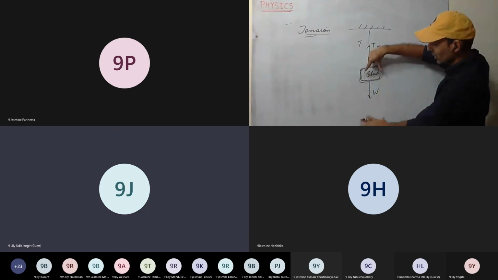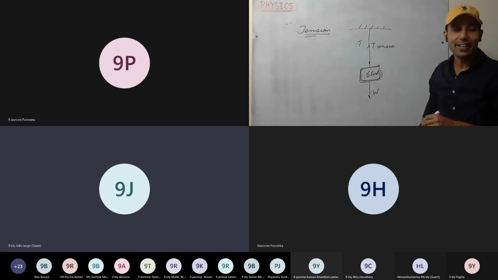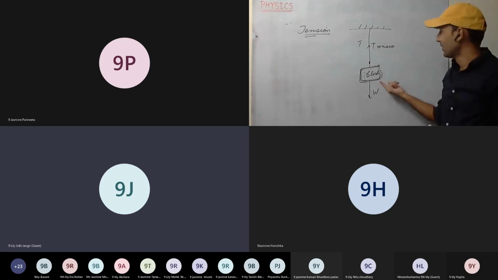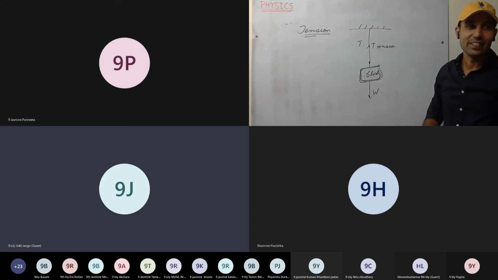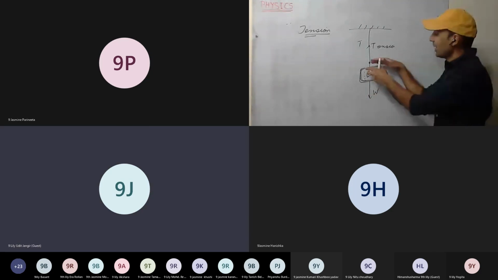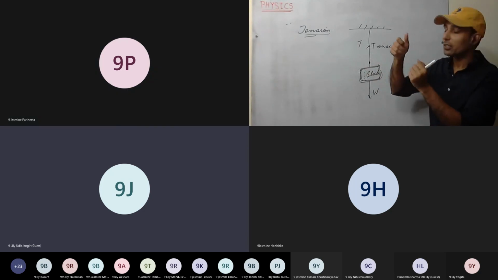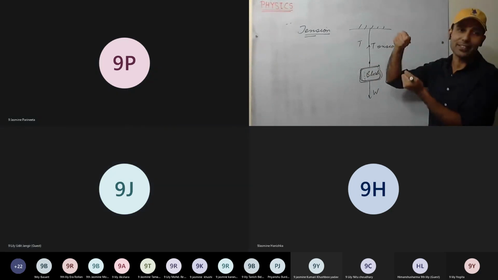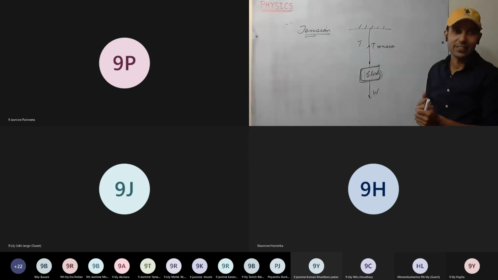Its molecules will be stretched and moved, negligibly. It will be stretched negligibly. If the intermolecular attraction is very less, it will be deformed very easily.